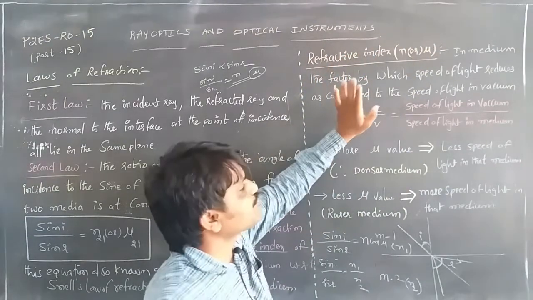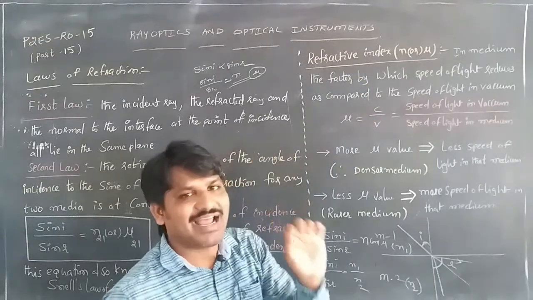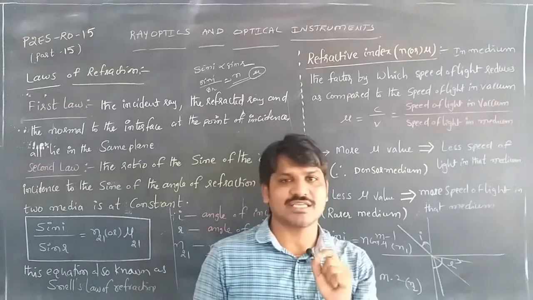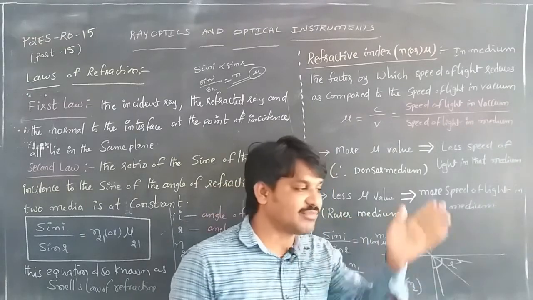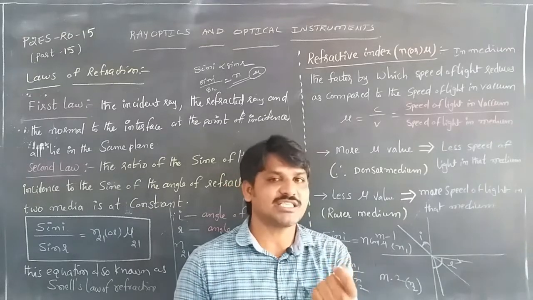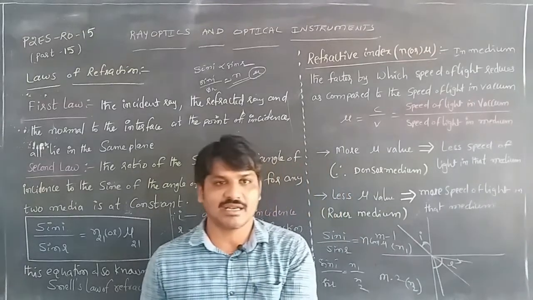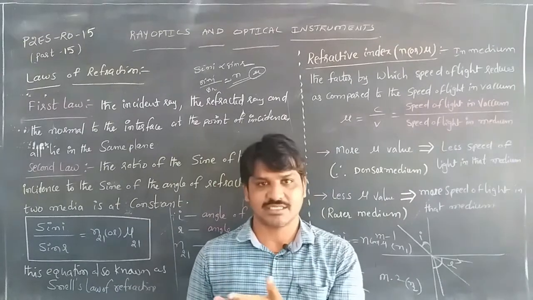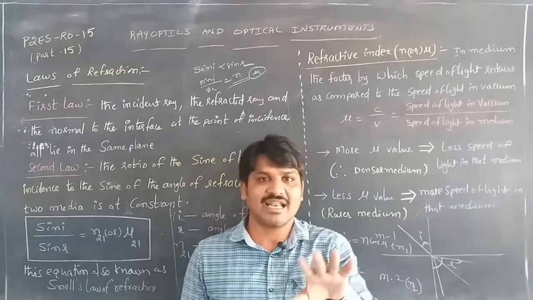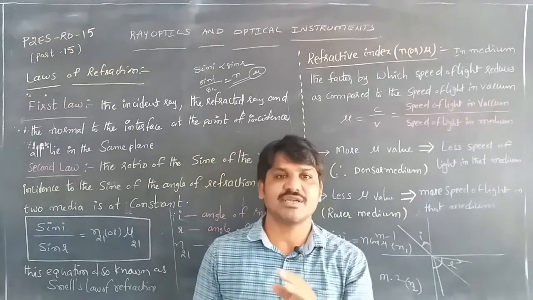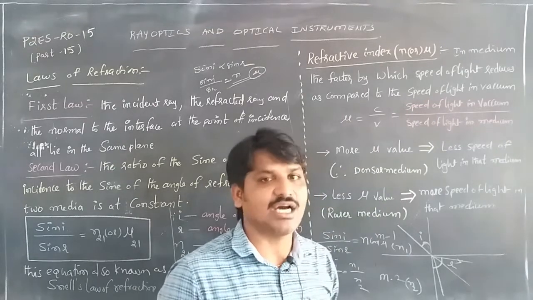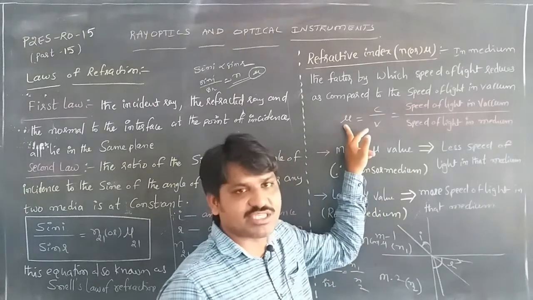So in a medium, the factor by which the speed of light reduces: whenever light travels from the rarer medium to the denser medium, the velocity changes. We have already discussed this earlier. The velocity reduces in the medium as compared to the speed of light in a vacuum. So mu is equal to c by v.